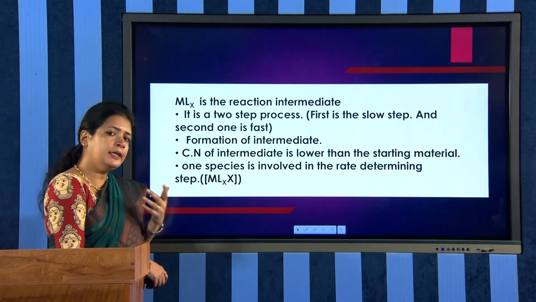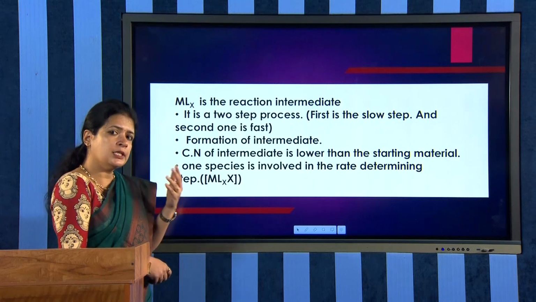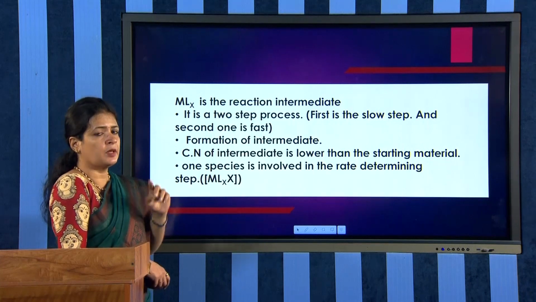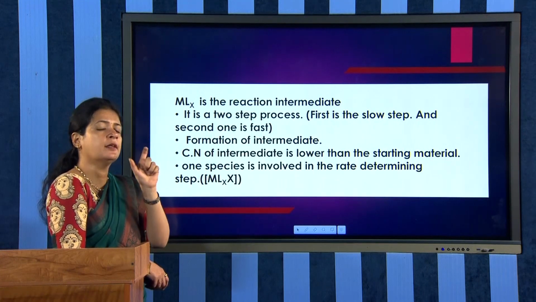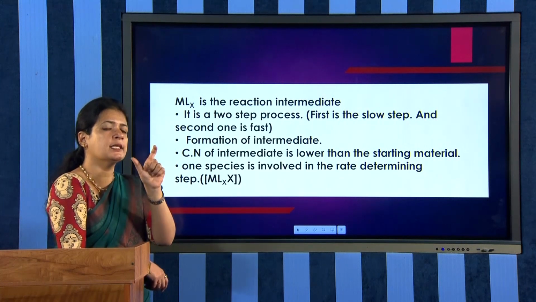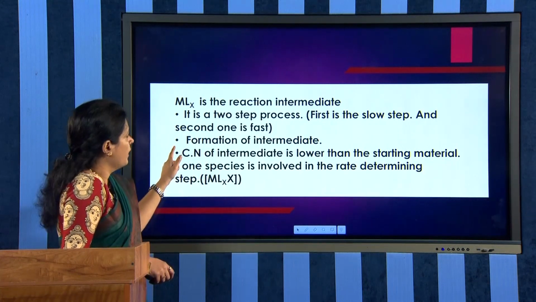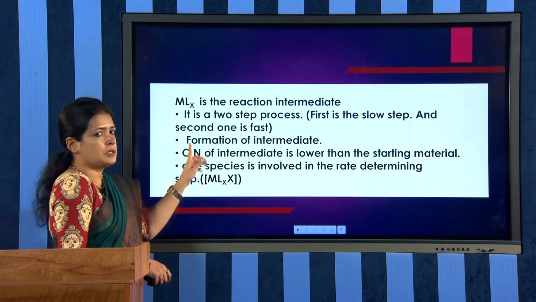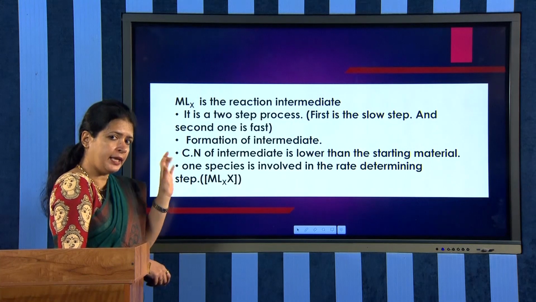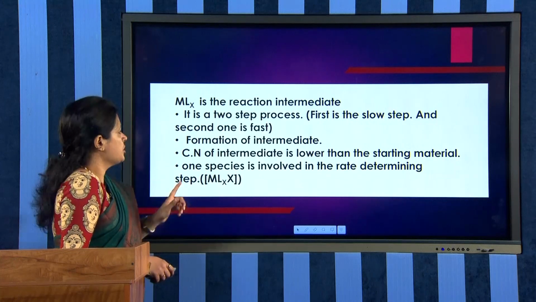And we know that the rate determining step is the slowest step, right? That is why the dissociative step is the rate determining step, and that is why it follows the SN1 mechanism. Only one species is involved in the rate determining step, that is, the complex MLX-X only. That is why the reaction is an SN1 mechanism. And we have the formation of an intermediate in this mechanism, which is MLX.